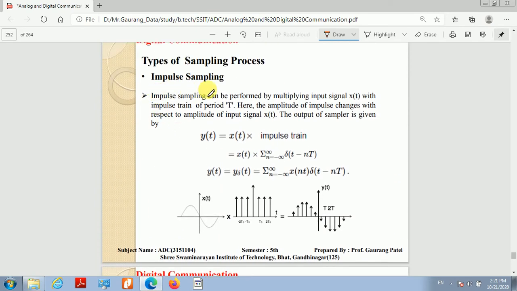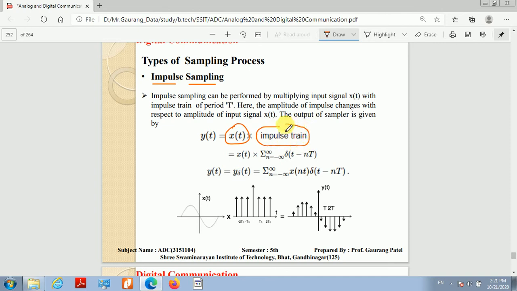Impulse sampling we already discussed in the last class. As the name suggests, impulse means we are using a train of impulses in order to sample the signal. It means our continuous time signal x of t is multiplied with the impulse train.